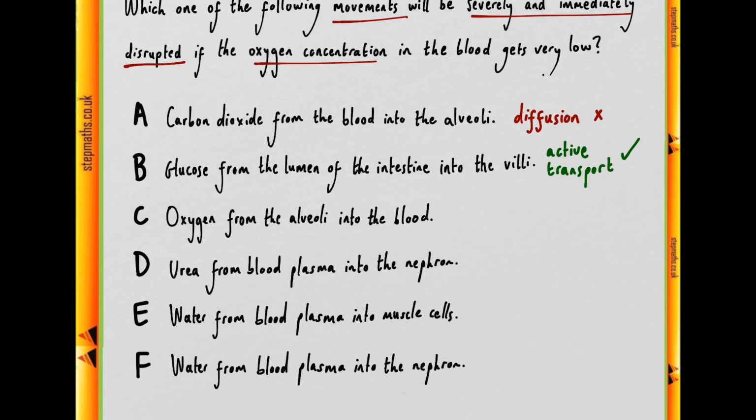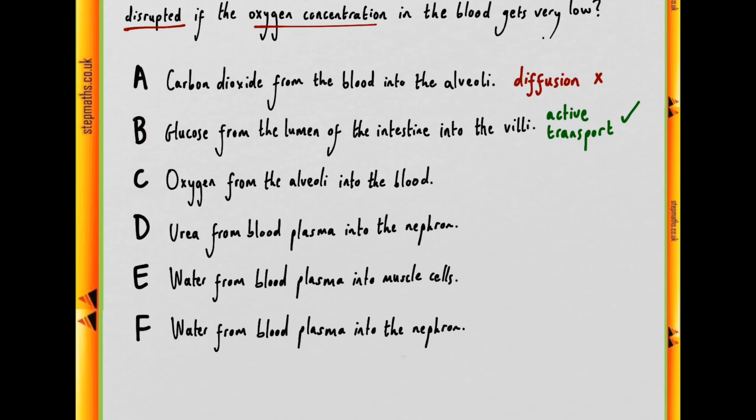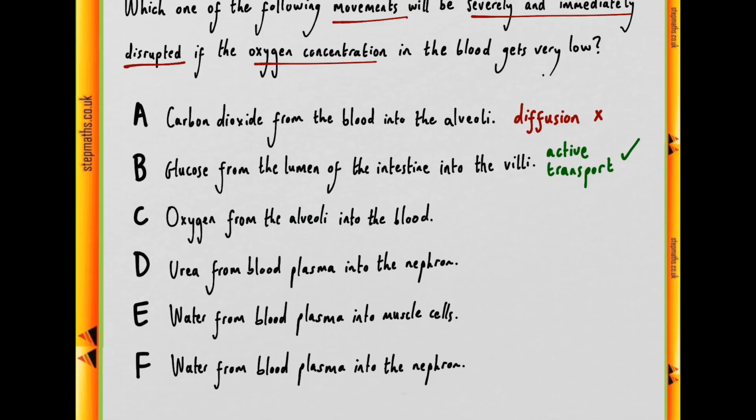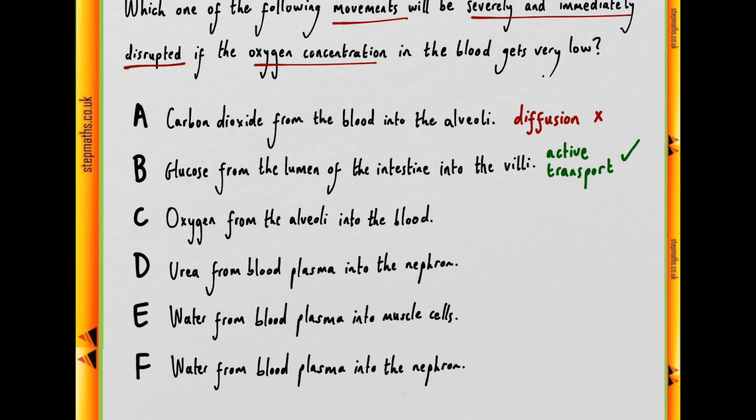Moving on to C, oxygen from the alveoli into the blood. So would that be reduced if oxygen concentration in the blood got very low? Well no, since we have a decreased oxygen concentration in the blood, there would be a steeper concentration gradient between the alveoli, which receive oxygen from the outside air, and the blood, where there is depleted oxygen. So this steep concentration gradient would lead to more, not less, flow of oxygen into the blood.